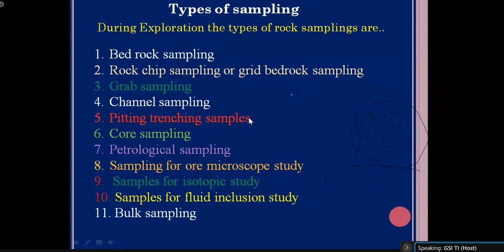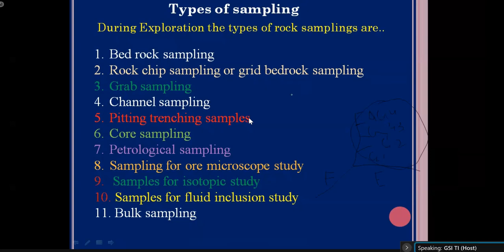To know that, we carry out a test called the beneficiation test. For it we need a very huge amount of sample, 100 kg to 200 kg, so it is called bulk sampling. It is generally carried out after the exploration by subsurface drilling. So these are the different types of samples we have to collect during the exploration.